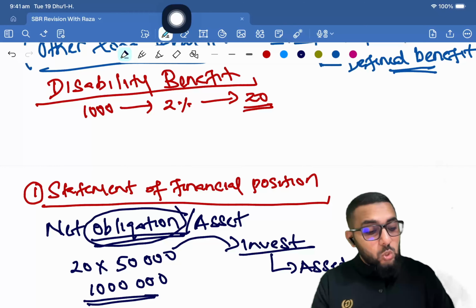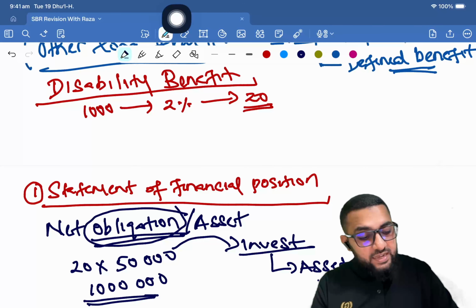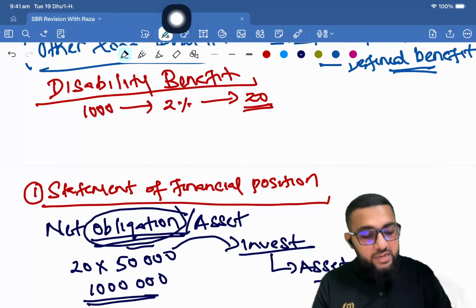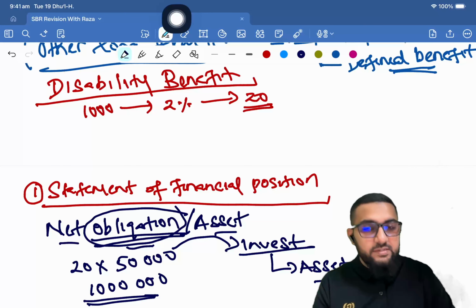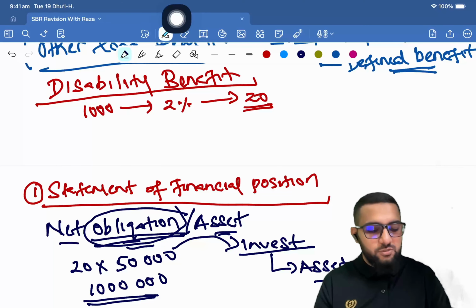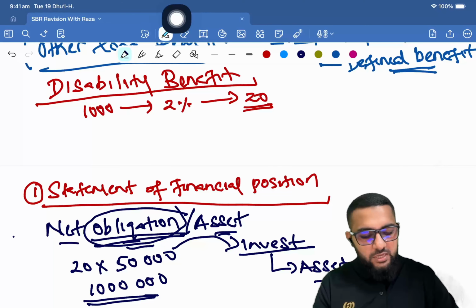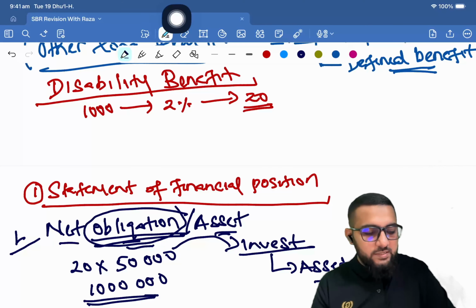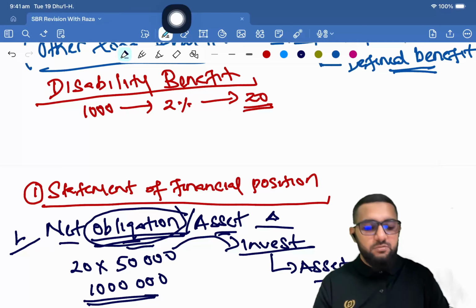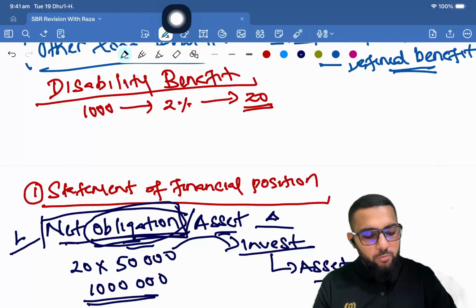If the asset exceeds the obligation, it becomes a net asset. If the obligation exceeds the asset, which is the usual context, it becomes a net obligation. So net obligation is going to be in the liability section, net asset under the asset section. But this is what is more common.